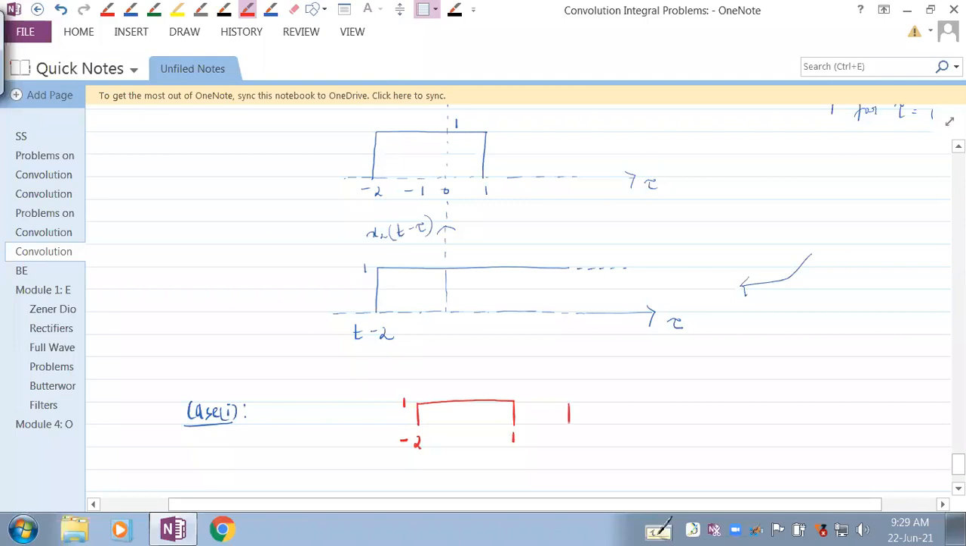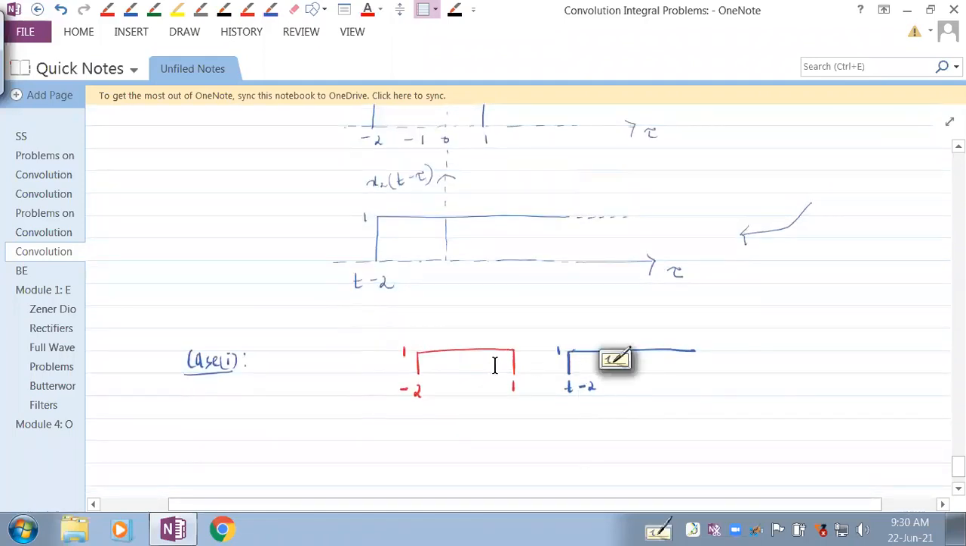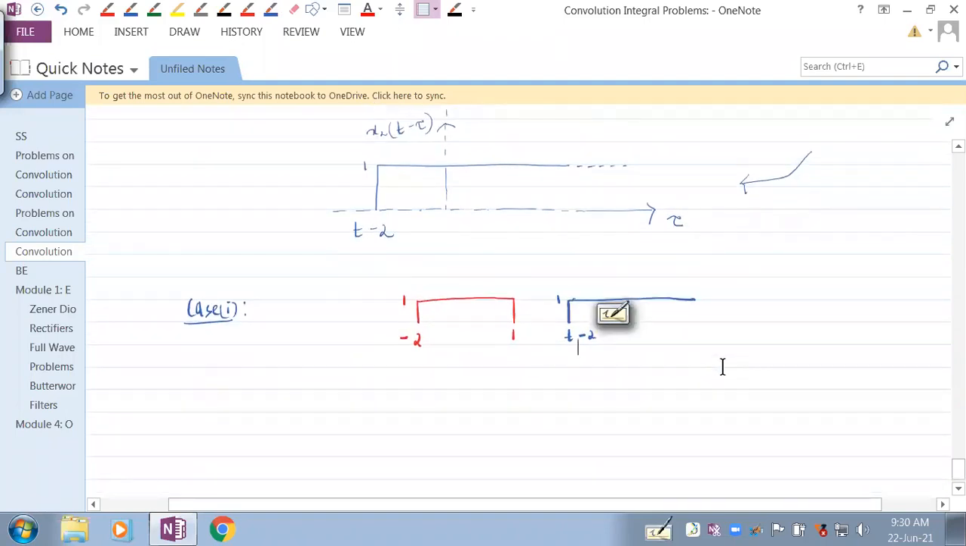There is another signal which is coming. Let's take blue for this. There is another signal which is coming from the right hand side now. This is also 1, and this is t minus 2. But these two signals are still not overlapping. So which case is this? This case, t minus 2 greater than 1. Is it greater than 1? Yeah, very good. So when t minus 2 is greater than 1.